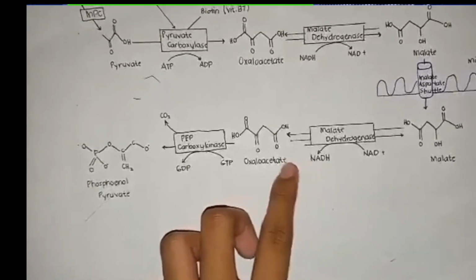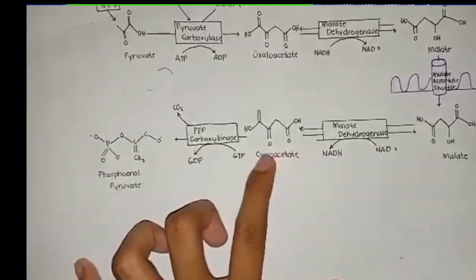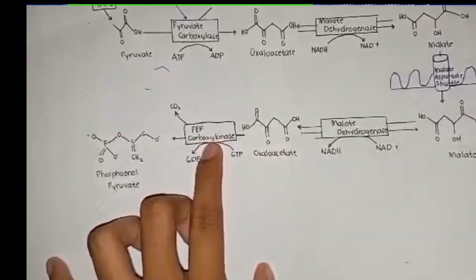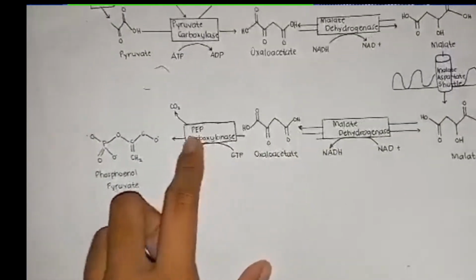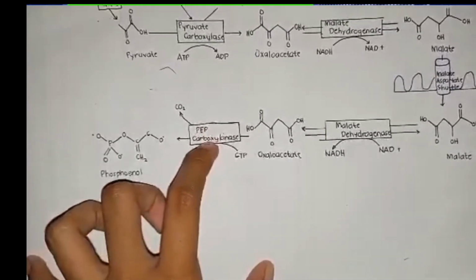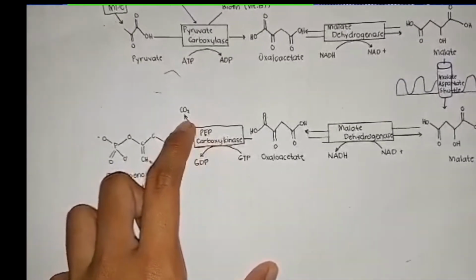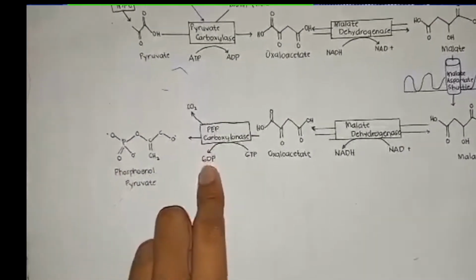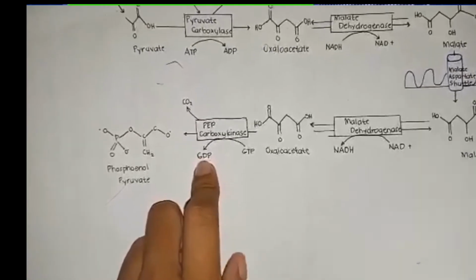Then oxaloacetate can be processed by the enzyme phosphoenolpyruvate carboxykinase, or PEP carboxykinase. This enzyme releases a CO2 molecule and requires GTP for its function.